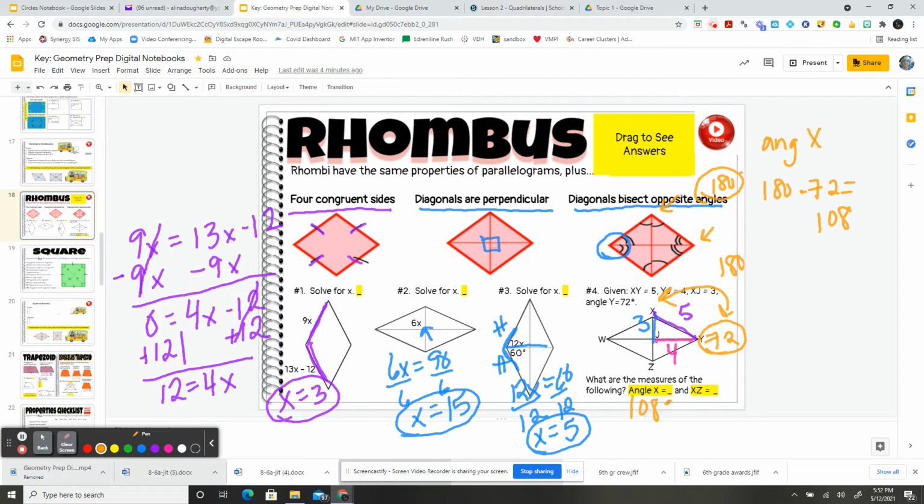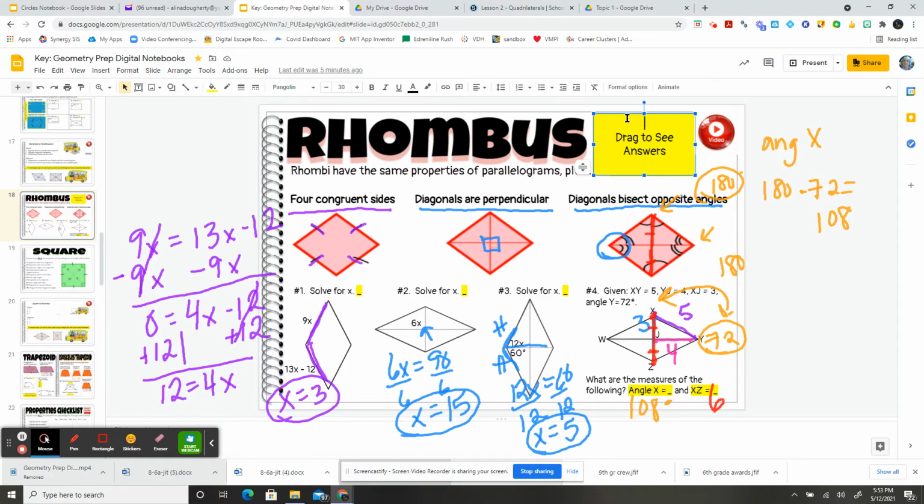And then xz is from x to z, this whole way across. So if I know that xj was 3, this piece was 3, then this piece also has to be 3. So this piece is 3 and this piece is 3. Those diagonals have been bisected. So I think xz should be 6. Let's go ahead and check that.